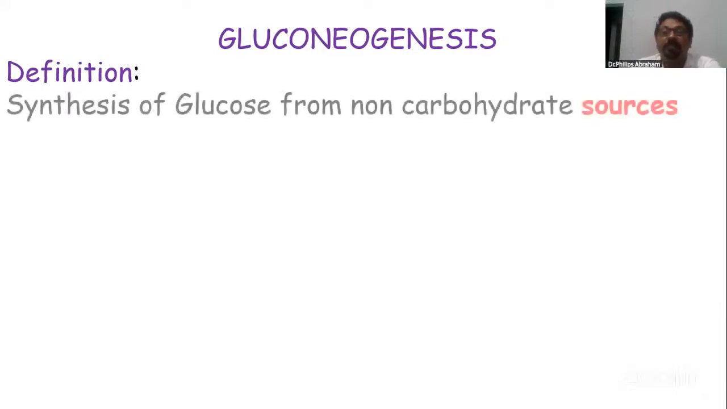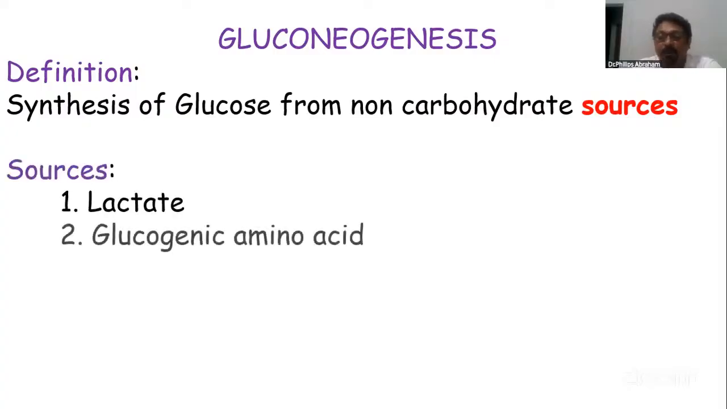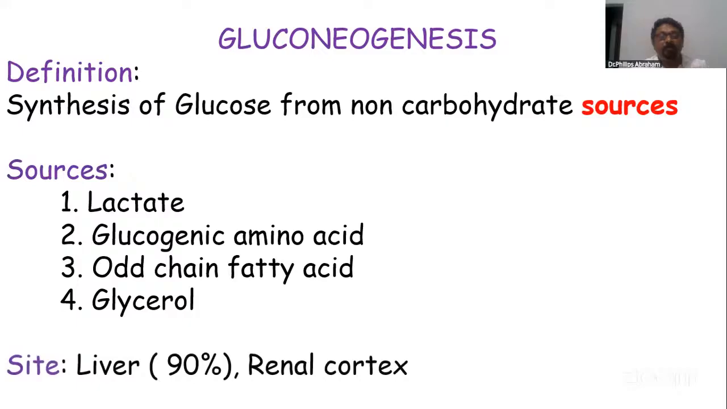I'll be rushing through, but please check the subheadings at this point. Definition, the first subheading: synthesis of glucose from non-carbohydrate sources. Then say what the sources are: lactate, glucogenic amino acids, short-chain fatty acids, glycerol. And where it takes place: 90% in the liver and 10% in the renal cortex, the outer part.